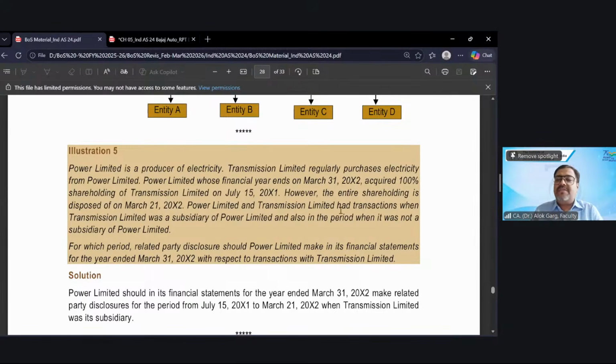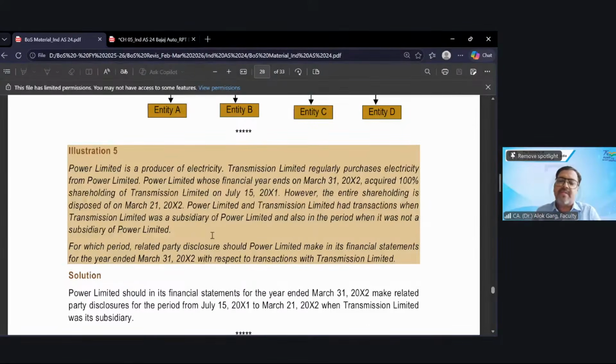Power and transmission had transactions when transmission was a subsidiary of power. So transmission was always a customer of power. And from 15 July to 21st March, of course, they have also entered into some transactions, and also in the period when it was not a subsidiary, from 1st April to 31st March, transmission is the customer of power and power is the supplier.